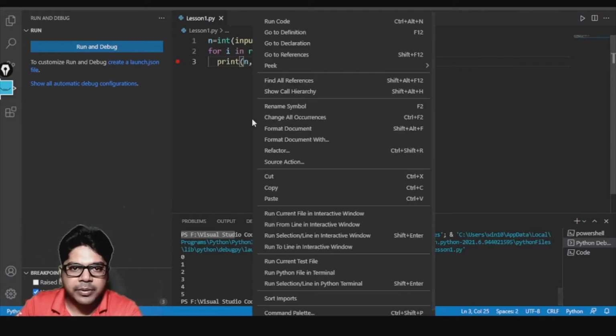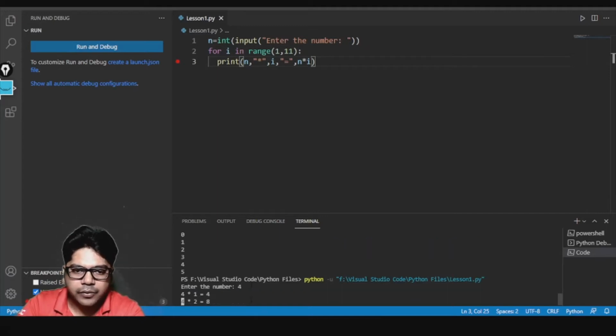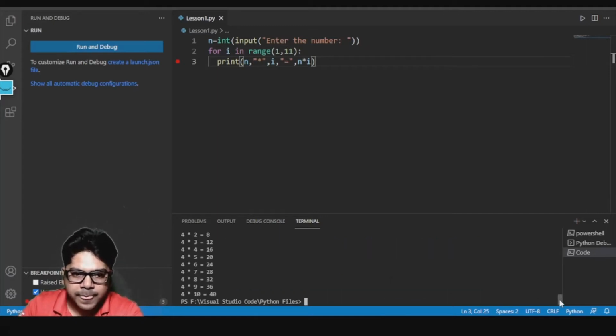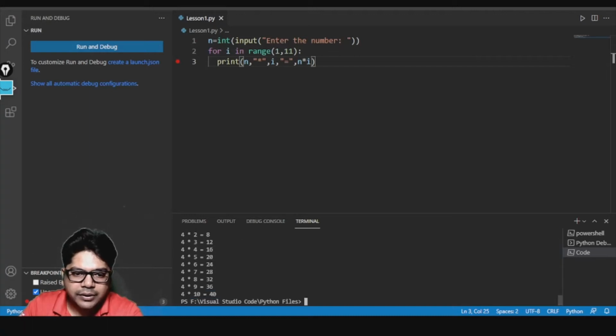If I run the code, it will ask me the number, so I am entering 4. Now you see I am getting the table. 4 into 1 is 4, 4 into 2 is 8, 12, 16, 20, 24, 28, 32, 36, 40.